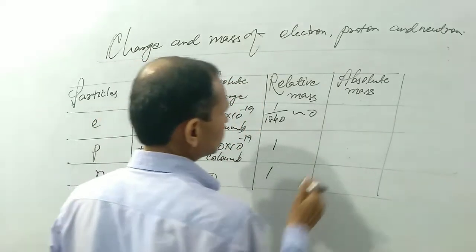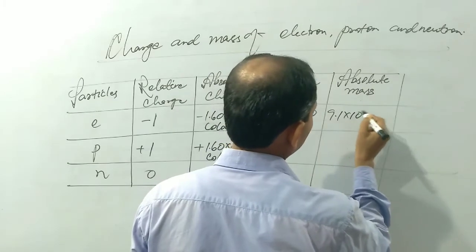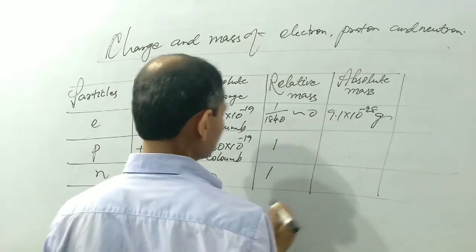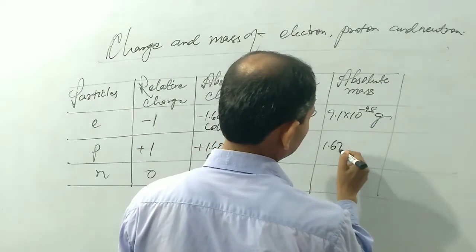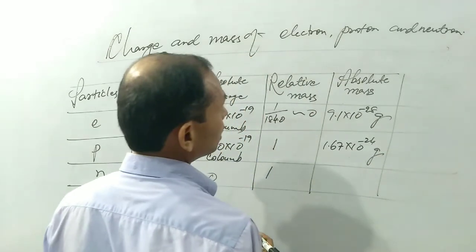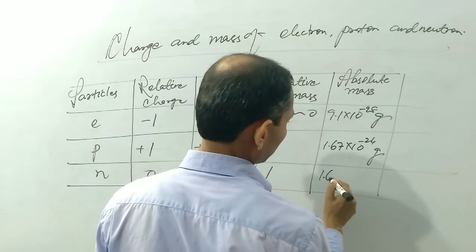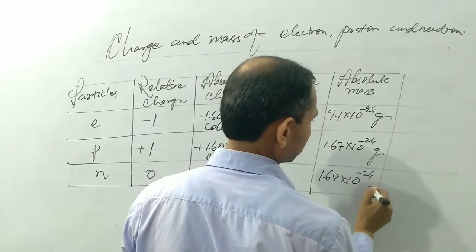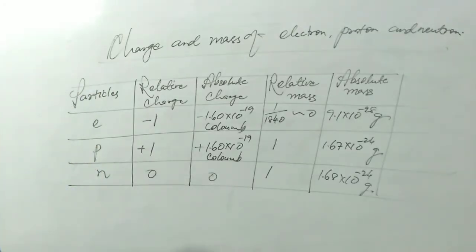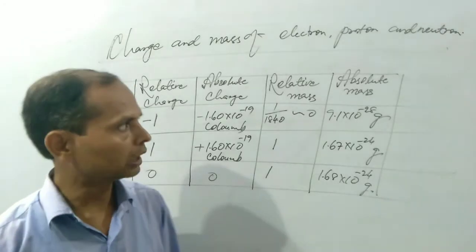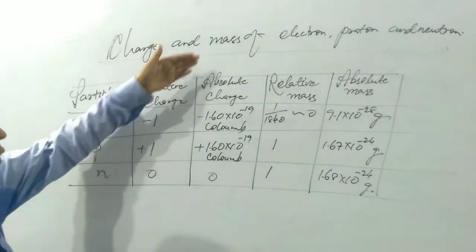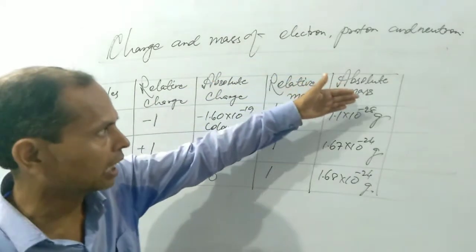Absolute mass of electron is 9.1 into 10 power -28 gram. Absolute mass of proton will be 1.67 into 10 power -24 gram, and the absolute mass of neutron will be 1.68 into 10 power -24 gram. These are all the values of relative charge and relative mass of fundamental particles like electron, proton and neutron. This column is for the name of particle, then relative charge, absolute charge, relative mass and absolute mass.